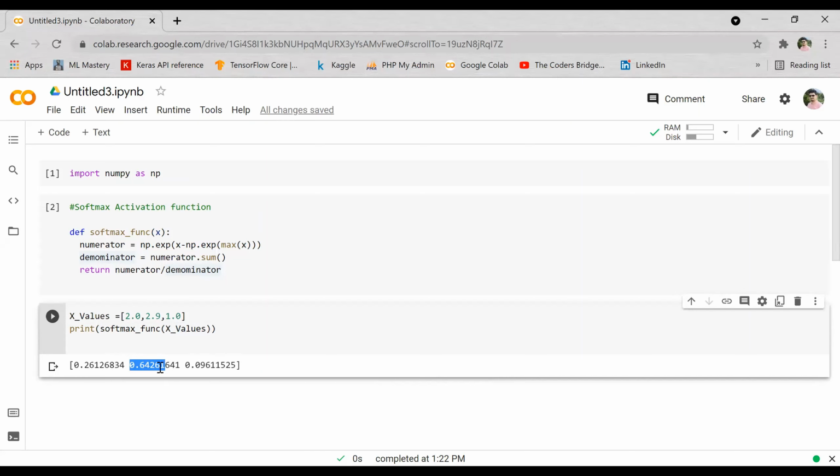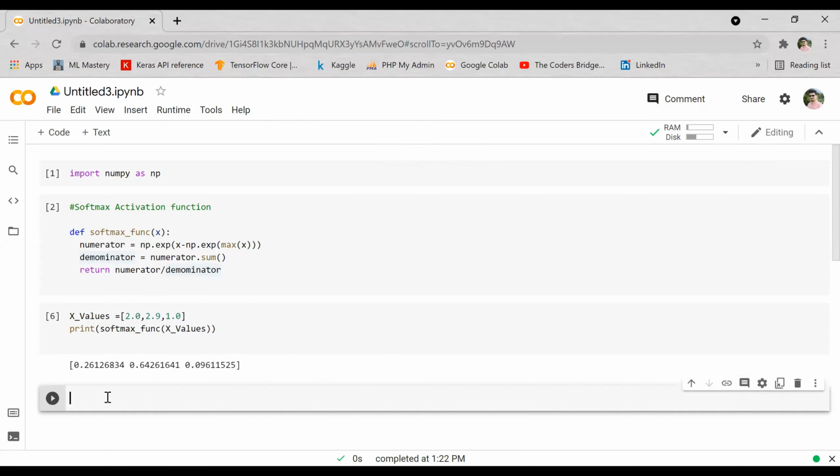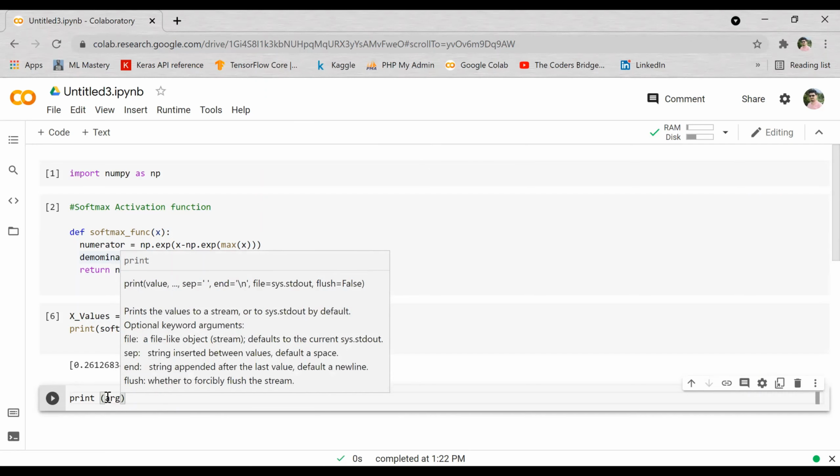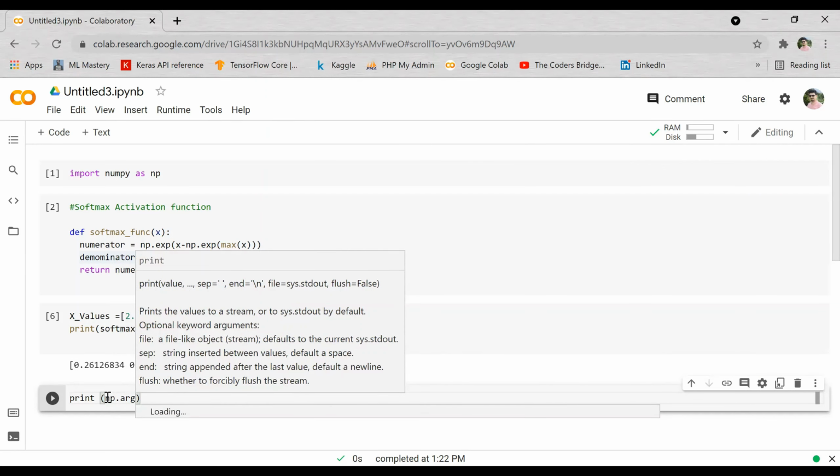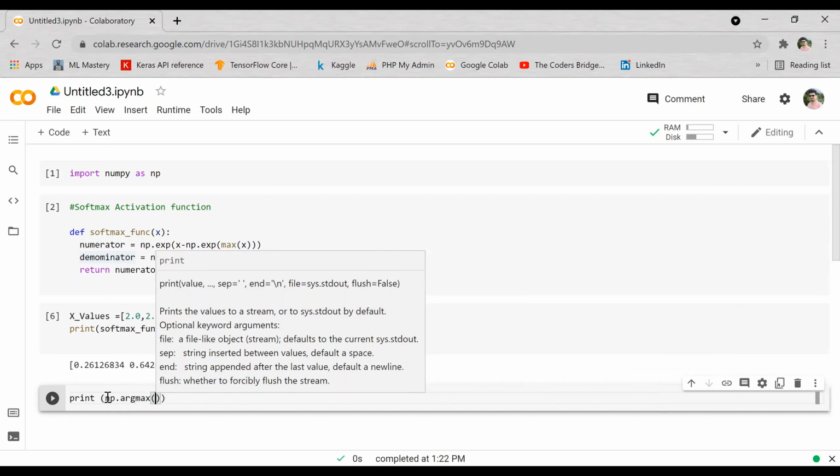Now we'll see what argmax is. For creating argmax we'll create one more block, and for argmax there is nothing much to do. We'll just pass print numpy.argmax of x values.